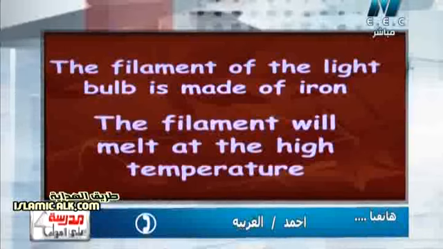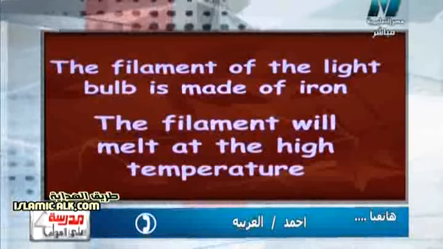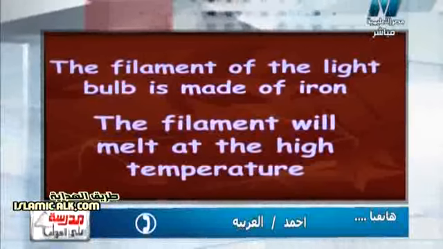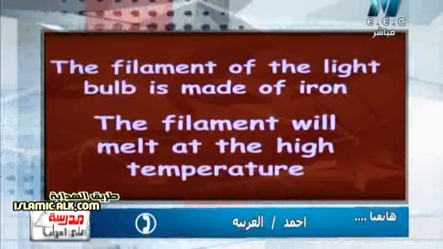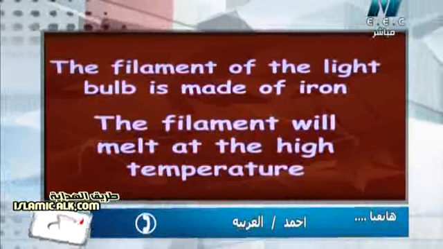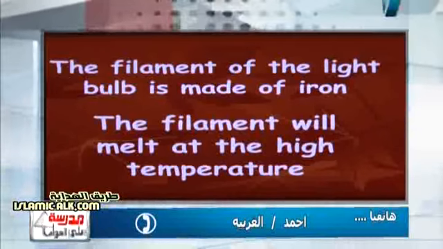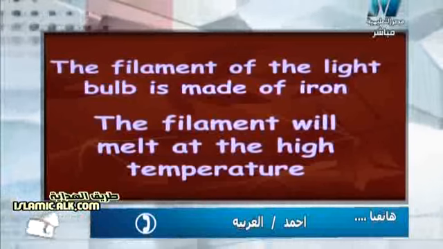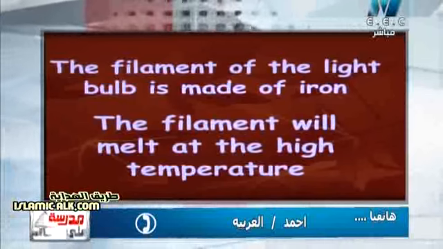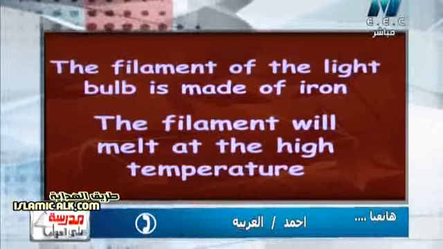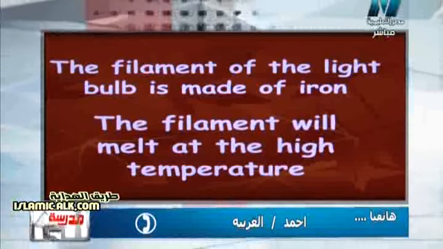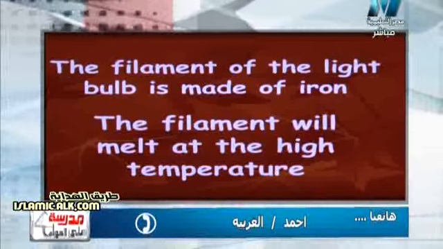So let us see the answer on the monitor now. The question says, what happened if the filament of the light bulb is made of iron? The answer, Ahmed: the filament will melt at a high temperature. Very good, Ahmed. Excellent. So if we replace the tungsten with iron, the filament will melt at high temperature because iron can't resist the high temperature. But tungsten can resist the high temperature.